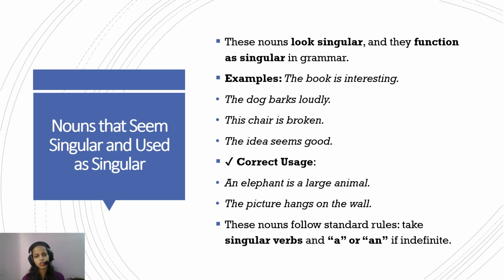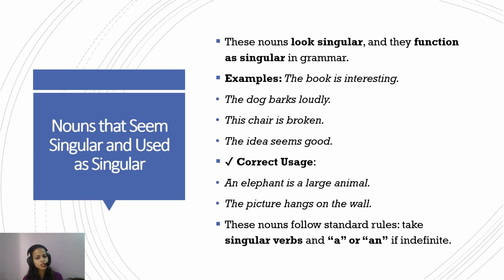This is fairly simple. These are the nouns that look singular and function as singular. The book is interesting. The dog barks loudly. Here the noun book looks singular and functions as singular, so it is followed by the verb is. The dog looks singular and functions as singular, and hence is followed by the verb barks. This chair is broken. The noun chair is singular, and it is followed by is, which is again singular. So there is no problem in this one.